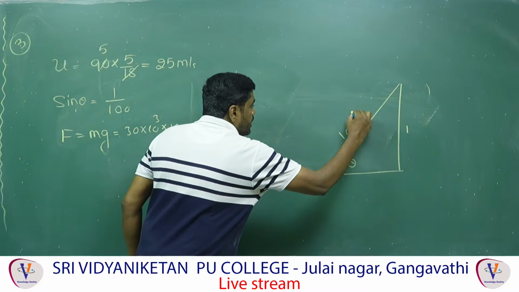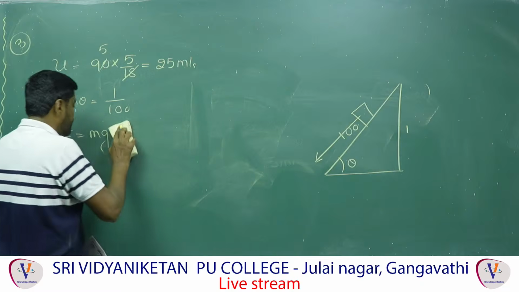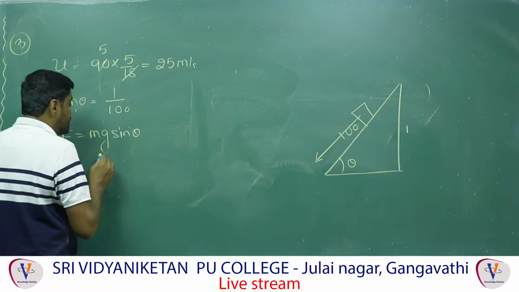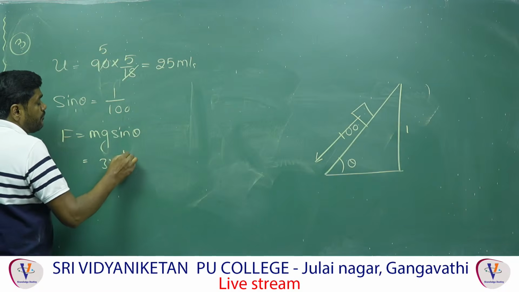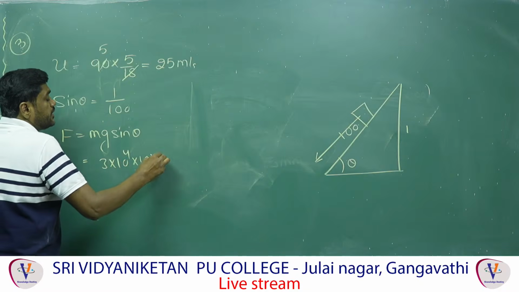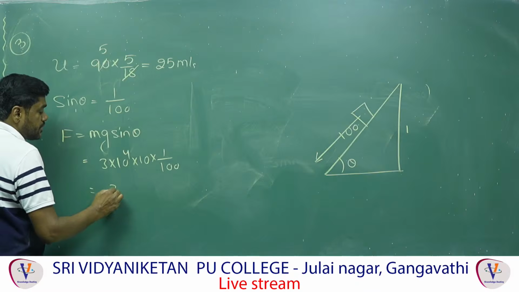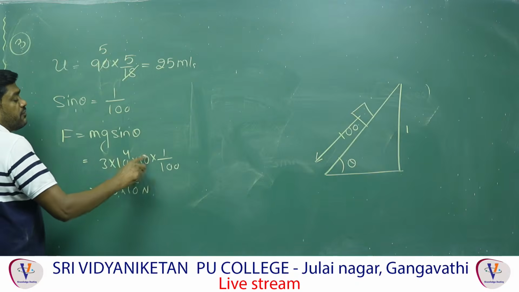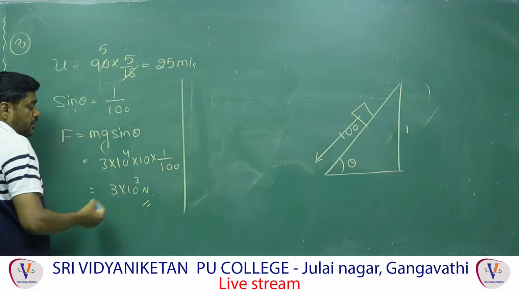So m is 3 into 10 power 4, g value 10, sin theta is 1 by 100. Therefore you get 3 into 10 power 3 Newton, because 10 power 5 by 100 means 3 into 10 power 3 Newton.